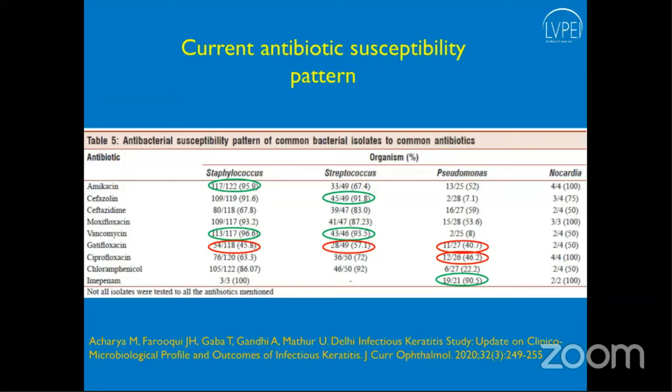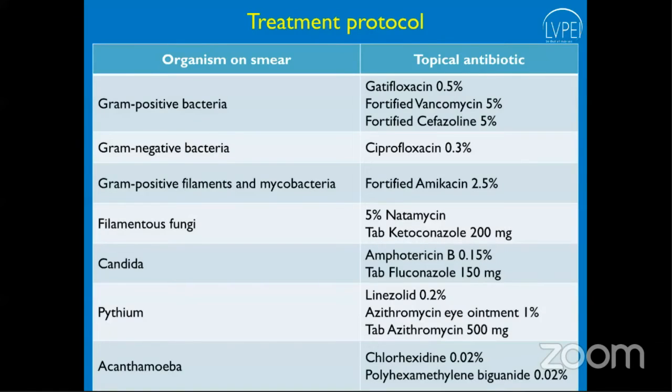Another recent study which was published in 2020 shows that nowadays gatifloxacin is losing its importance, and it can be considered as a treatment of choice in some of the smaller ulcers, but in large ulcers now there is definitely a development of antimicrobial resistance, and the whole world is shifting towards fortified medications.